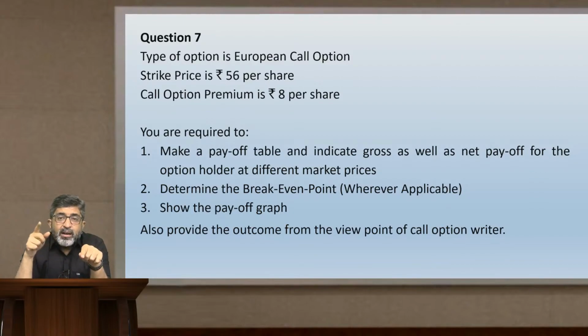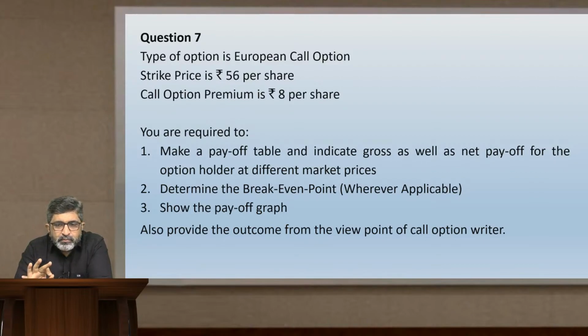Then, being a call option, identify in which scenario you will exercise the option. Then identify what will be the gross payoff for that option. And then from the gross payoff, subtract the amount of premium that you have paid and you arrive at net payoff. The question is also asking you to identify the break even. Break even for any option will be a price, or you can say the market price, where the net payoff should be 0, not the gross payoff. Net payoff should be 0. When the net payoff is 0, then and only then is the option holder at break even.